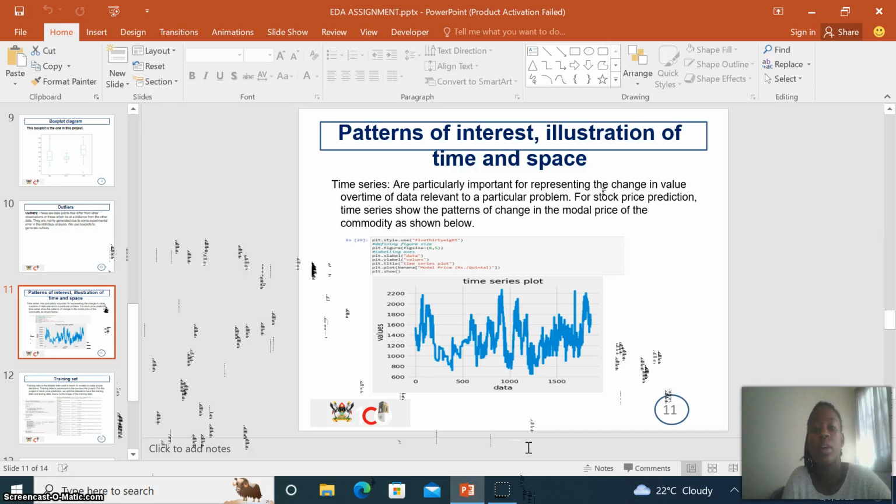So in here we have to talk about the time series, and time series are particularly important for representing the change in value over time of data relevant to a particular problem. And for our project, which is stock price prediction, time series show the patterns of change in the model price of the commodity as shown below. So this is the graph which shows the time series plot of our project.